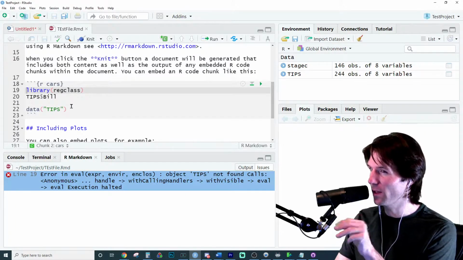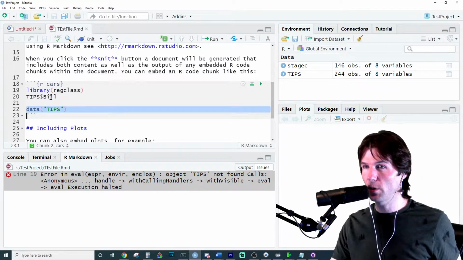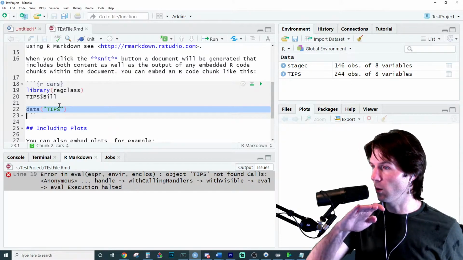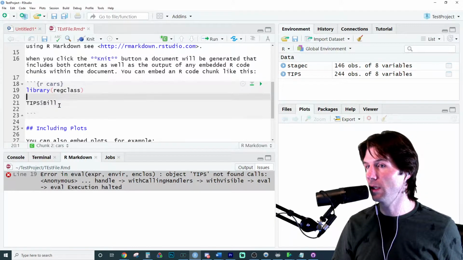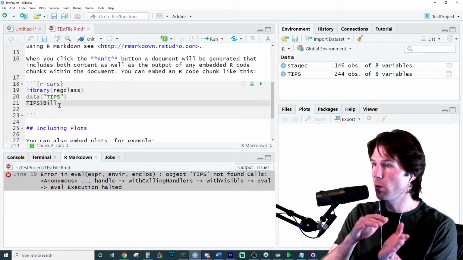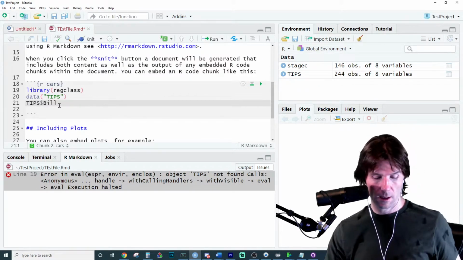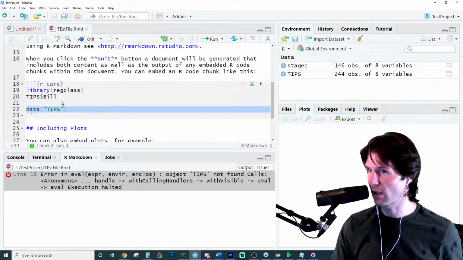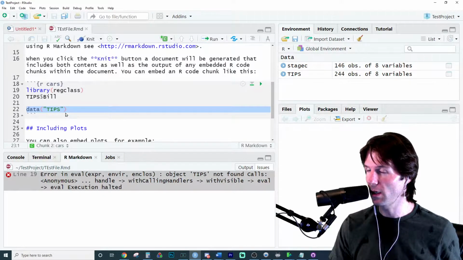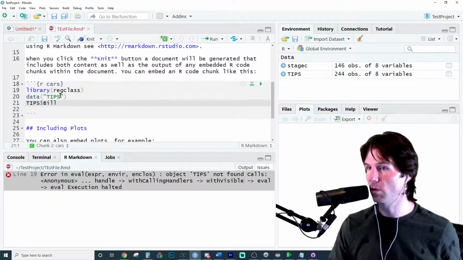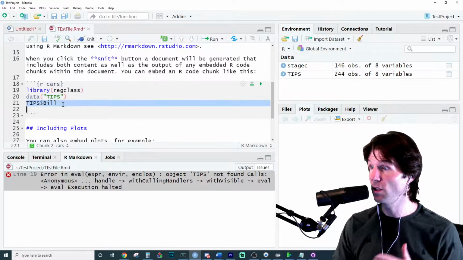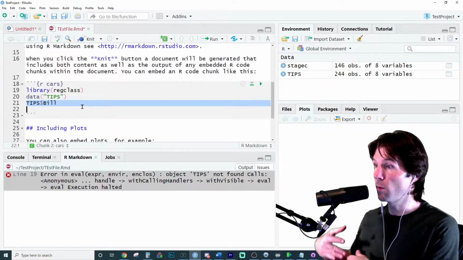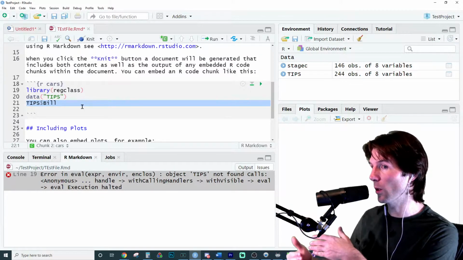So since we're using tips right here, and since it does it in order, you have to load the data frame first. Does that make sense? So you would load the data, then use the data. You wouldn't use the data, then load the data. Like this is using the data that we load down here. So what we need to do is load the data, then use the data. If you're going to use data, you must first load it. So you have to do things sequentially.